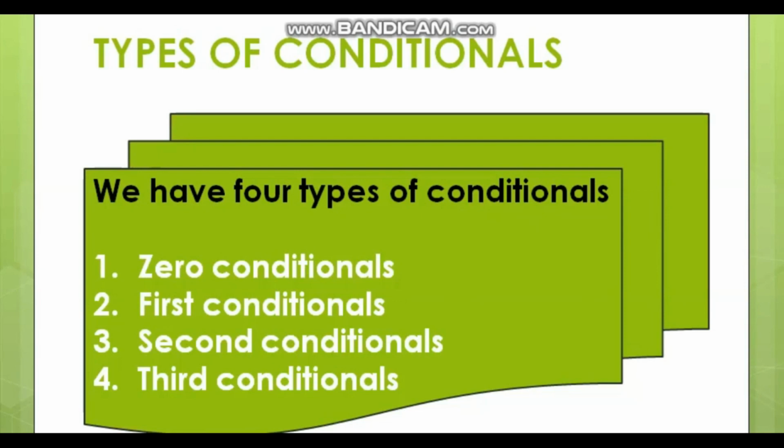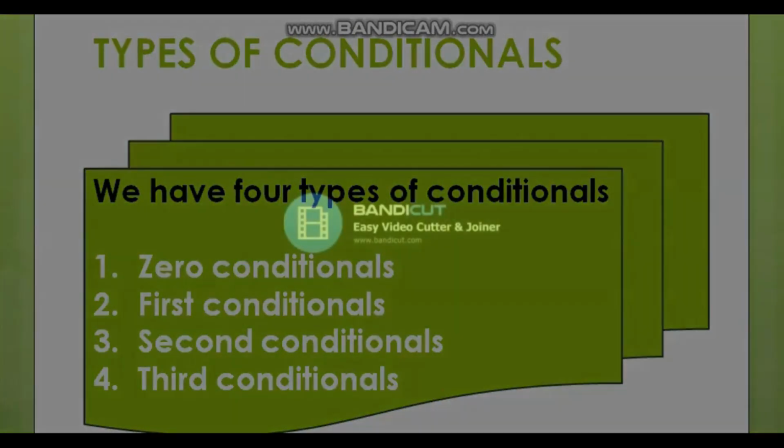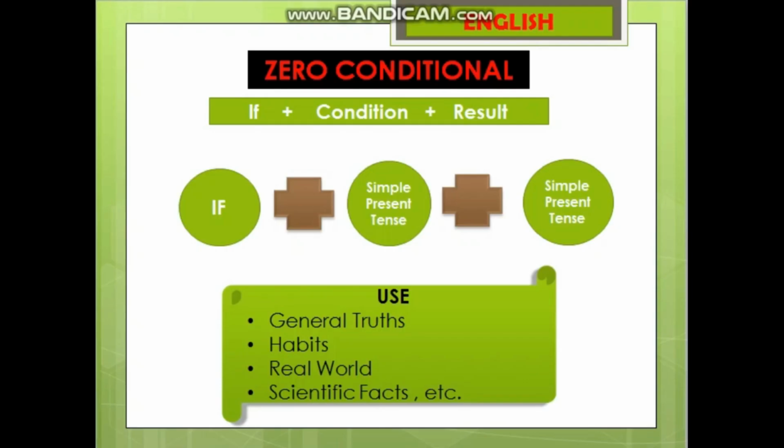Students, we have four types of conditional sentences: zero conditionals, first conditionals, second conditionals, third conditionals. Today we are going to learn about zero conditionals. A conditional sentence always starts with if. After if we write the condition, and after the comma we write the result. Every conditional sentence has its own formula, its own formation.